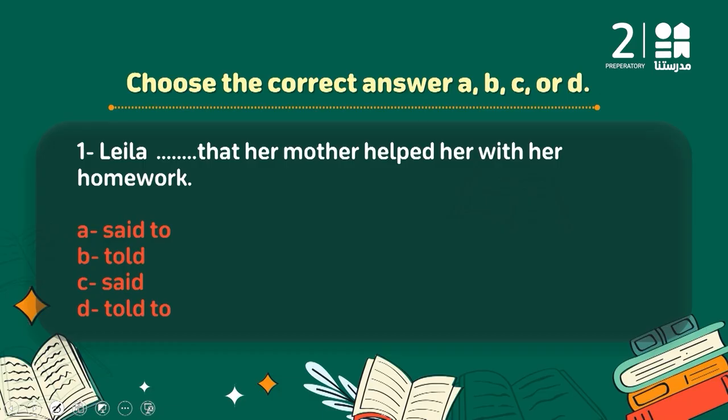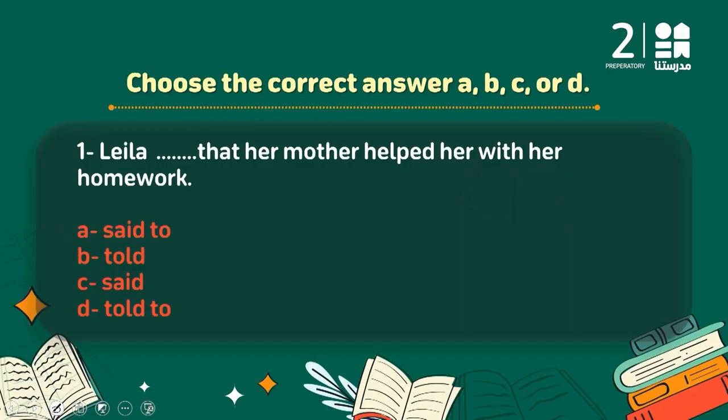Of course, there is no told to in English. So I have said to, but I have to follow it with, said to her mother, okay? Without that, of course. And I have told, and told has to be followed by something or someone: told me, or told him, or told someone. And said is suitable here. So it's going to be Layla said.